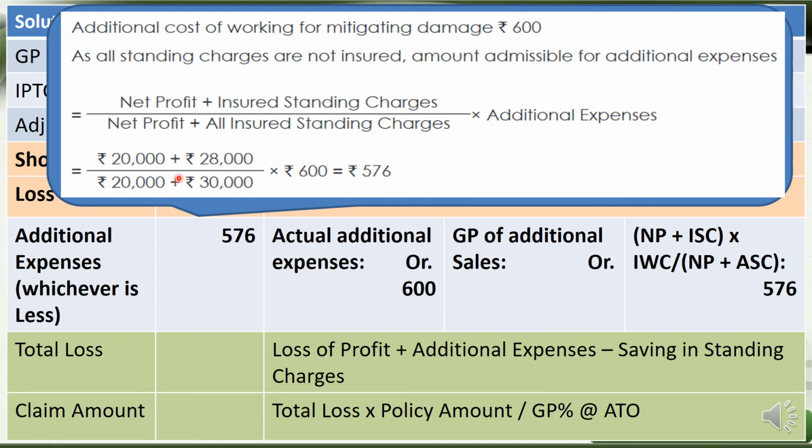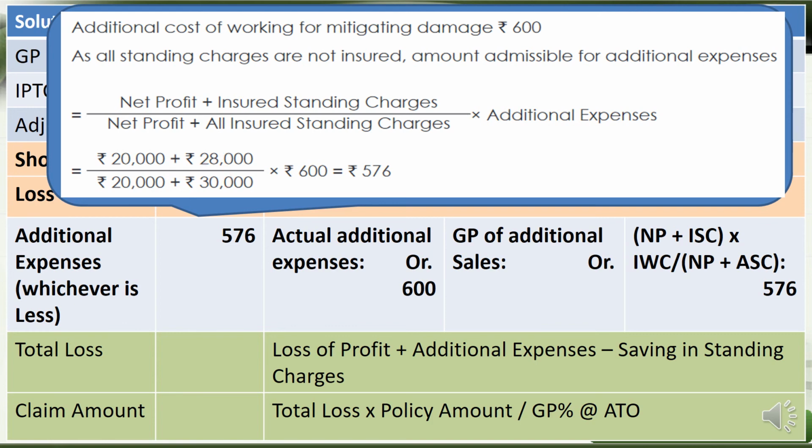20,000 plus 28,000 divided by net profit again 20,000 plus 30,000, which is all standing charges included. Insurable standing charges was given in the question as 30,000, but 2,000 was deducted because it was not covered under insurance, so therefore it came to 28,000.